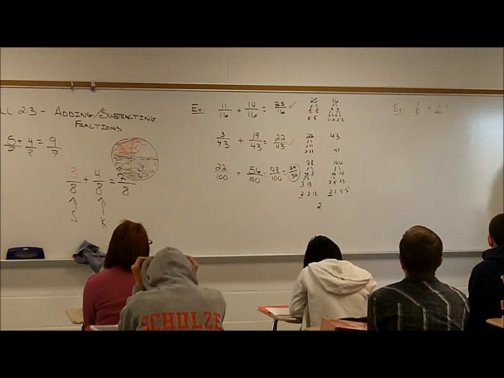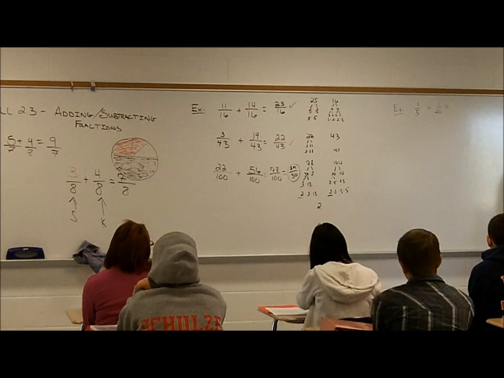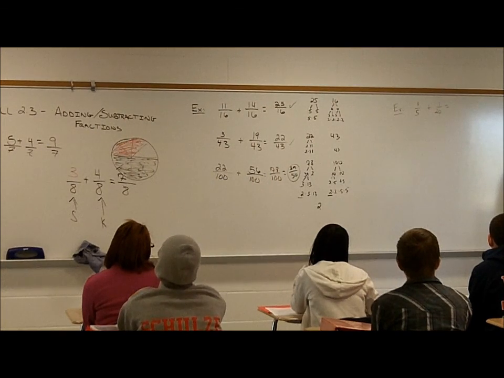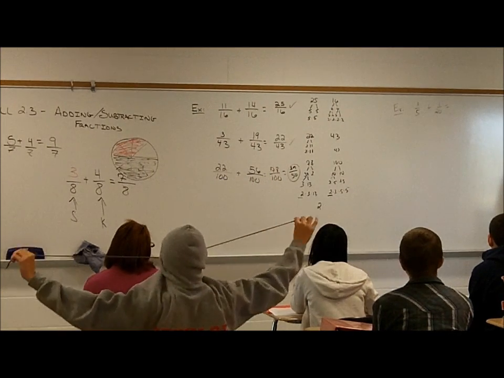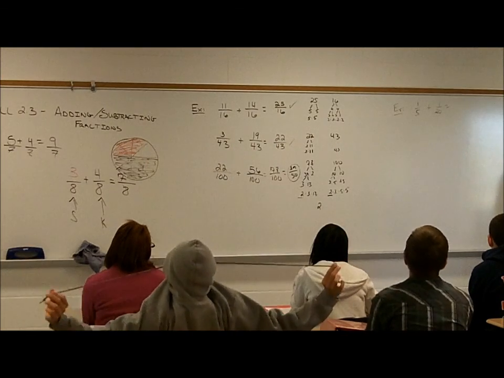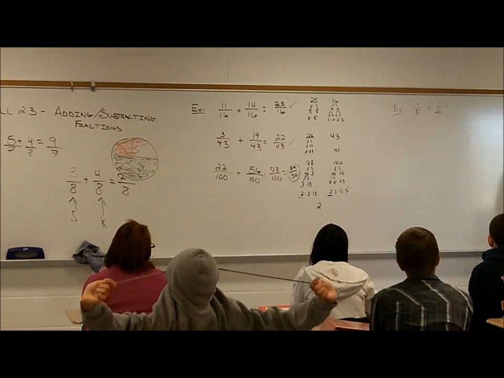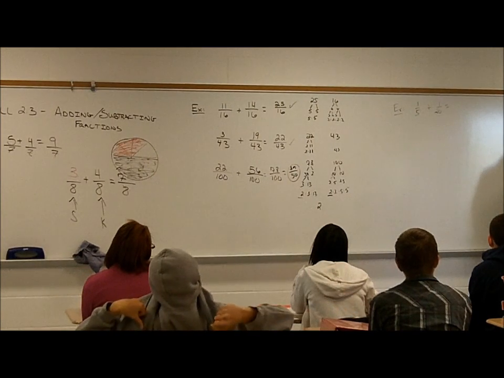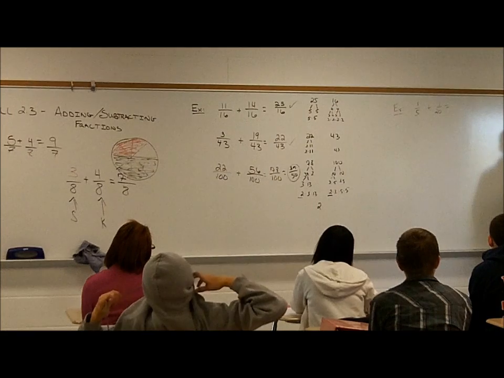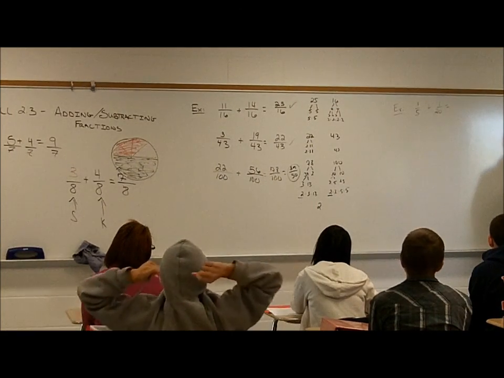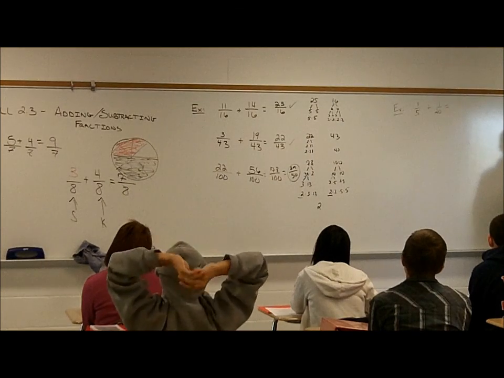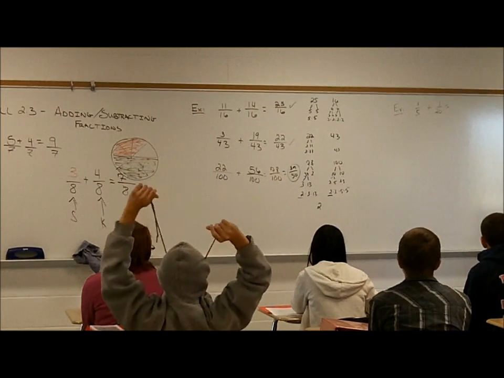If I have 2 pizzas, 20 slices is a lot. That's probably a large pizza. And this one has 5 slices.